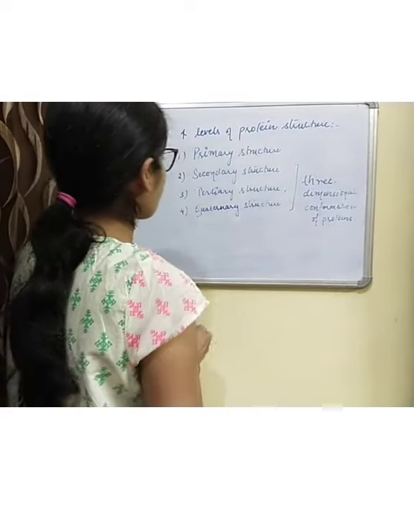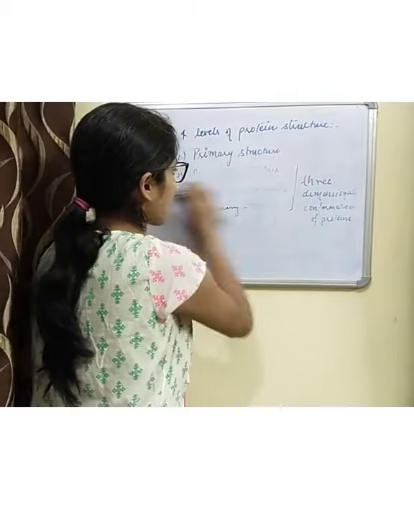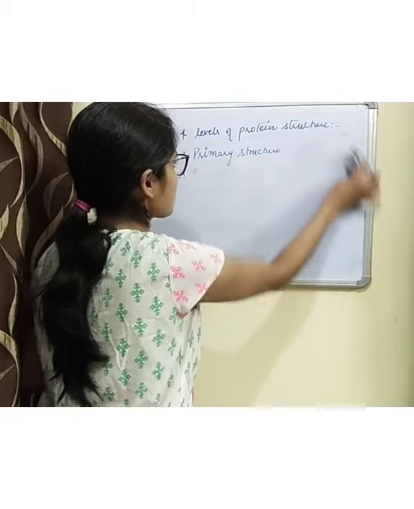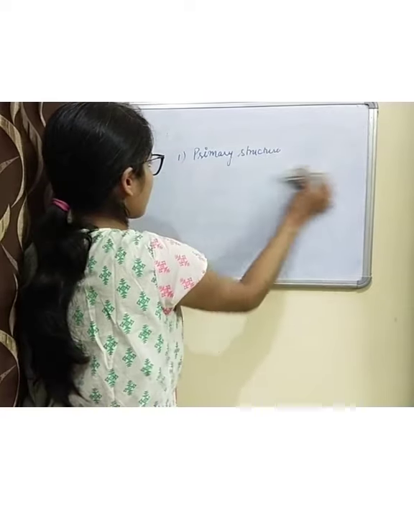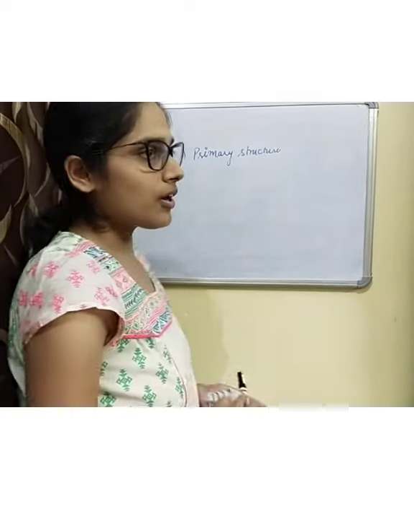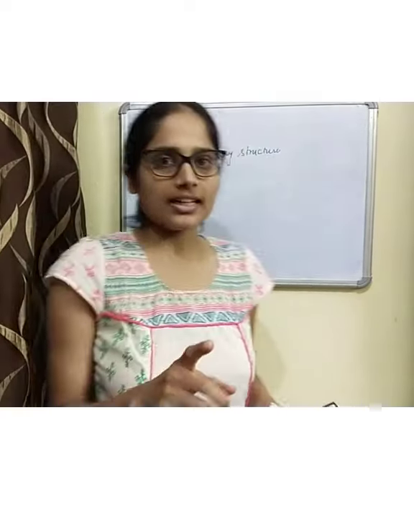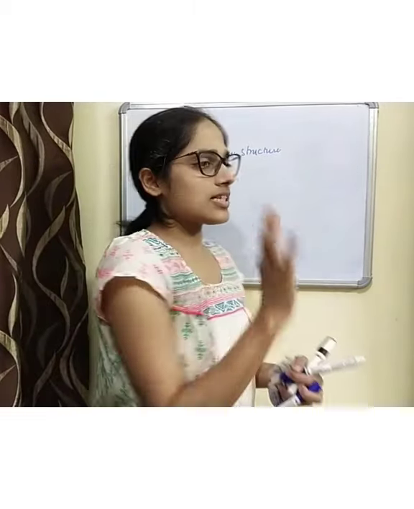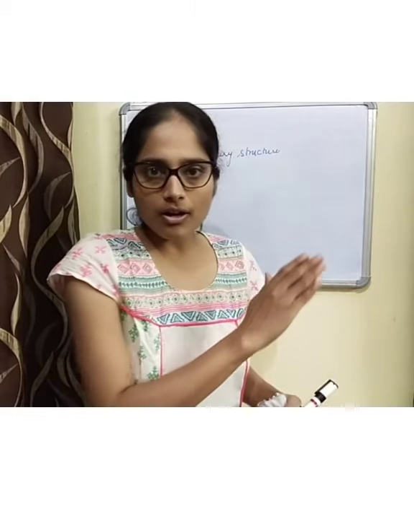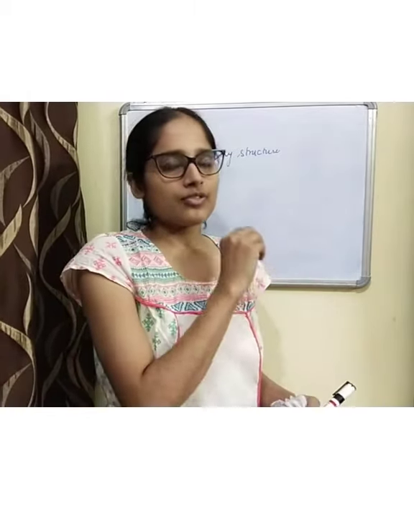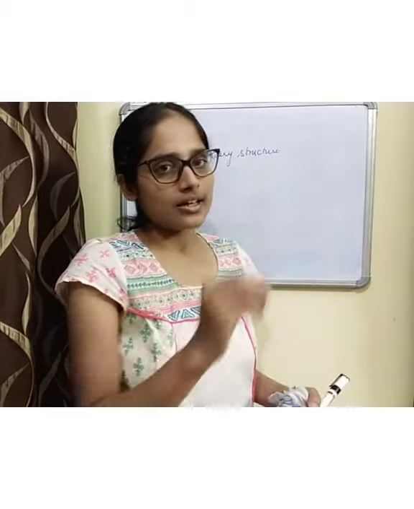So first, coming to the primary level or the primary structure. What do you mean by primary structure of a protein, and what information do you get from it? Primary structure is nothing but the linear chain of amino acids, or the correct order in which they are arranged.